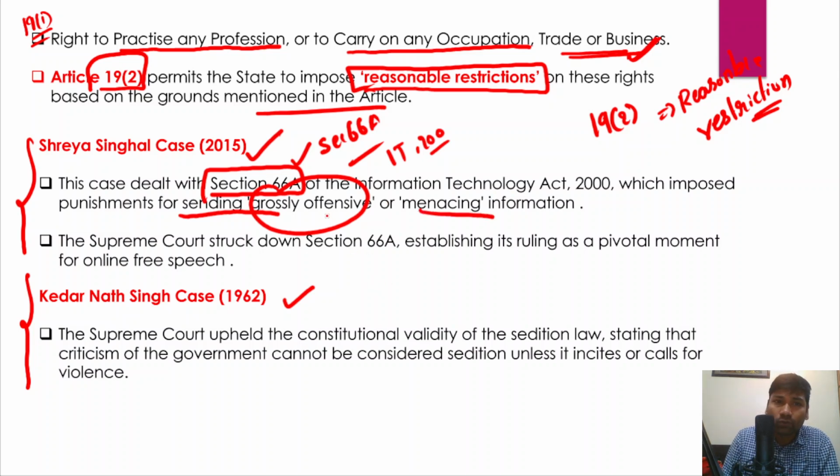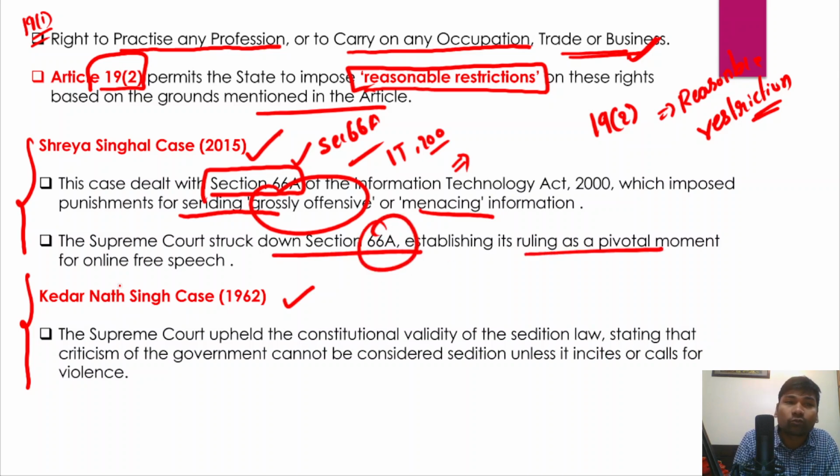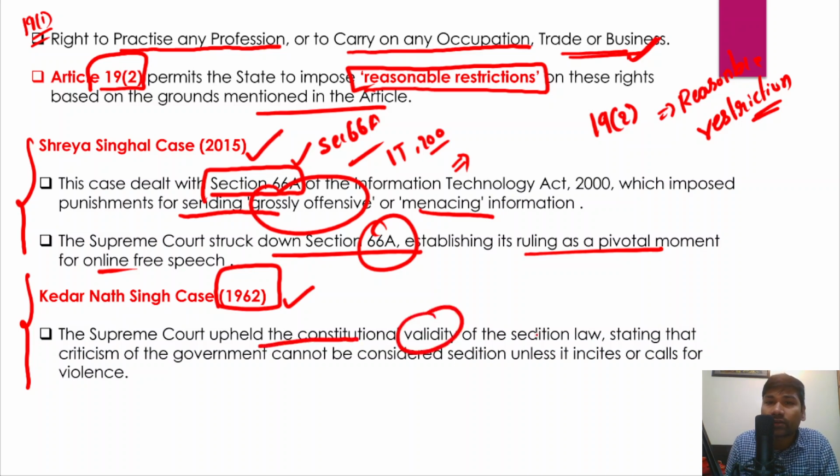Therefore it had given arbitrary and sweeping powers to the state. Right, so the Supreme Court has struck down Section 66(a), establishing its ruling as a pivotal moment in online free speech. And in the Kedarnath Singh case of 1962, the Supreme Court upheld the constitutional validity of the sedition law.